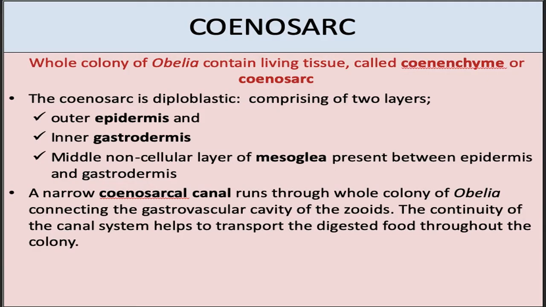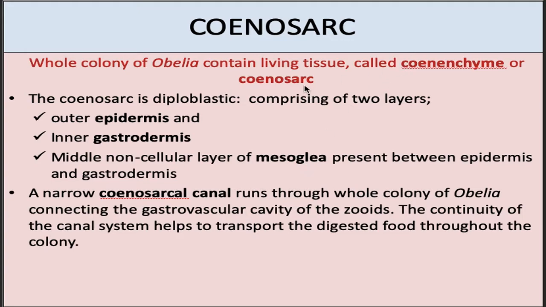As I told, coenosarc is the living tissue of the Obelia colony. It is also called coenokine. It is diploblastic, which means made up of two layers, outer epidermis and inner gastrodermis. Mesoderm is absent in Coelenterata. But in between epidermis and gastrodermis, a non-cellular layer called mesoglea is present.